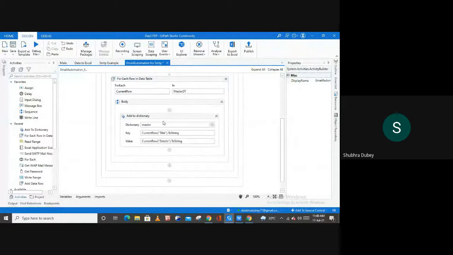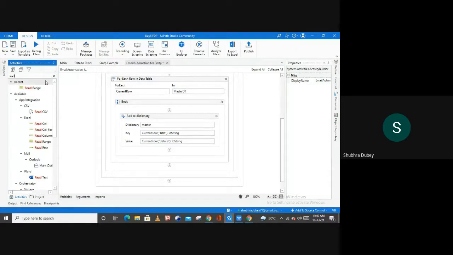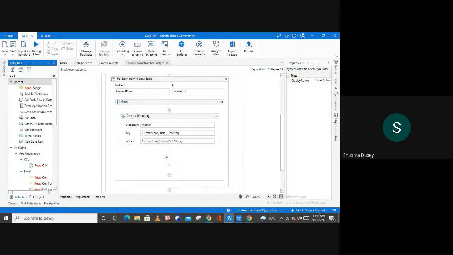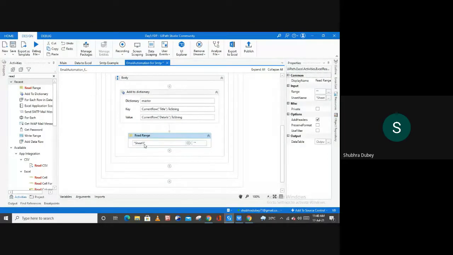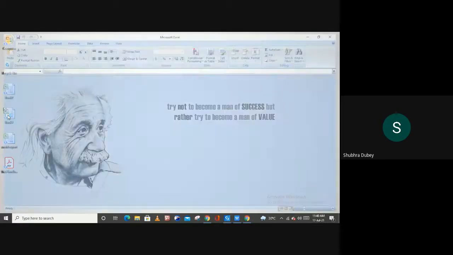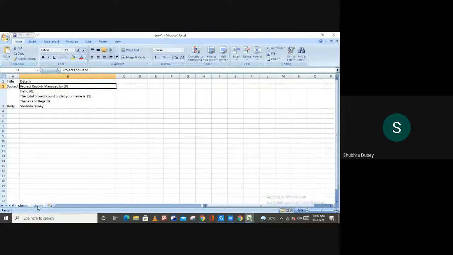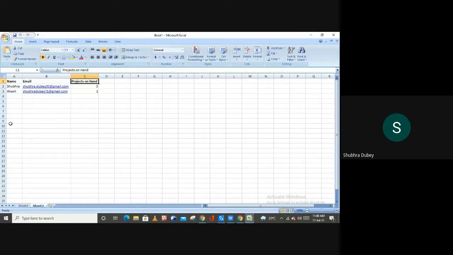Now we have just stored our dictionary, and the very next thing is we have to read our second sheet also, in which we have the information. Again use the read range activity here, and this is for sheet 2. So now let me delete sheet 1 from here and name it sheet 2. In this read range activity, I'm going to read my sheet 2, in which we have the desired information: the name, the email address and the project on hand.